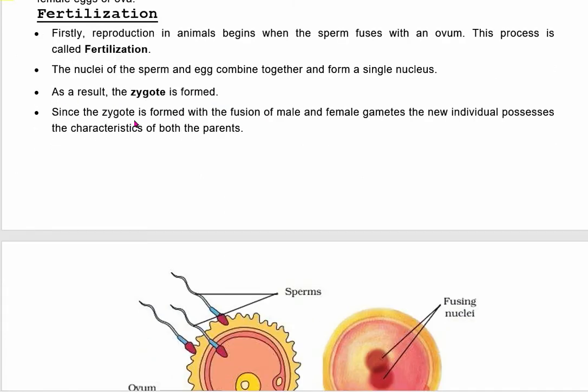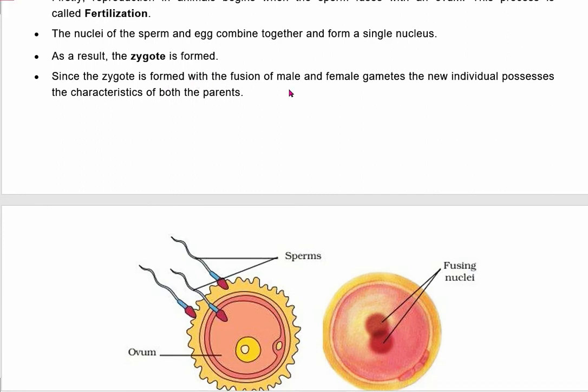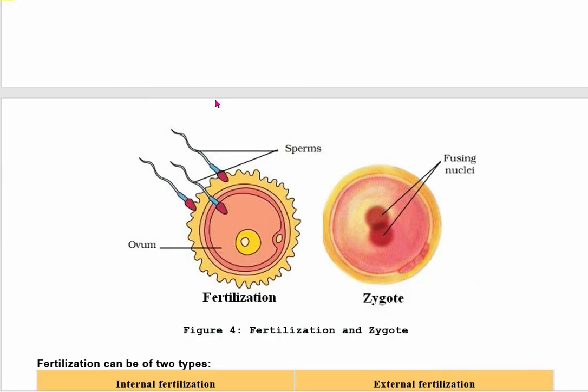Since the zygote is formed with the fusion of male and female gametes, the new individual possesses the characteristics of both the parents. It is because the sperm comes from a male and the egg comes from a female.